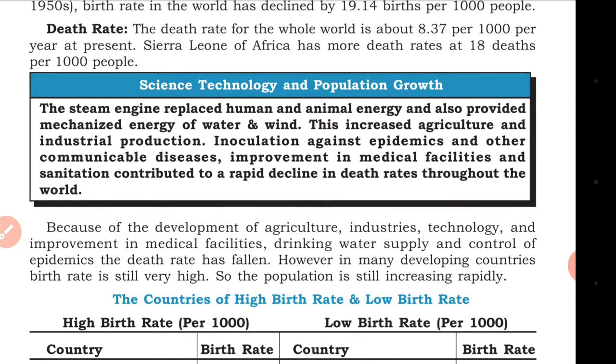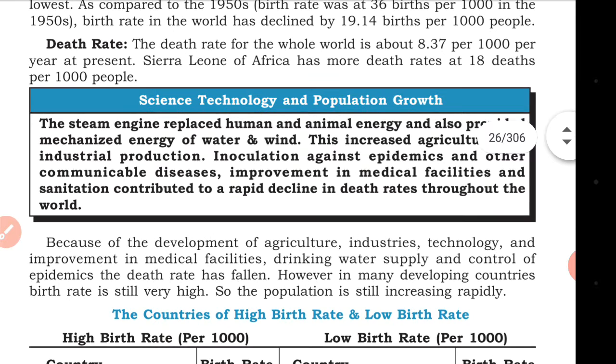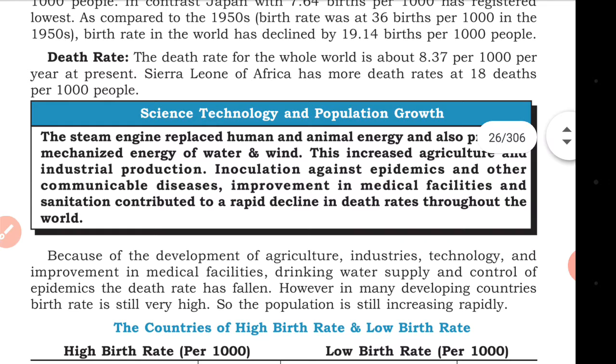The death rate for the whole world is about 8.37 per thousand per year at present. Sierra Leone in Africa has a higher death rate, at 18 deaths per thousand people. So this particular area has a high death rate.